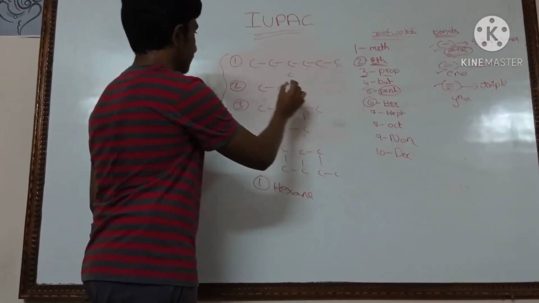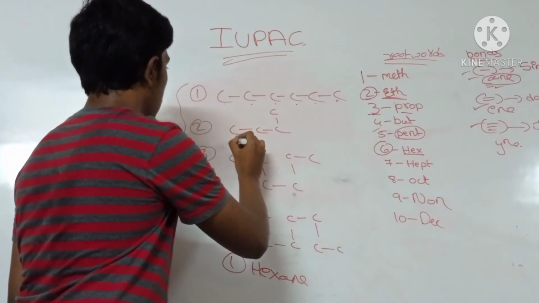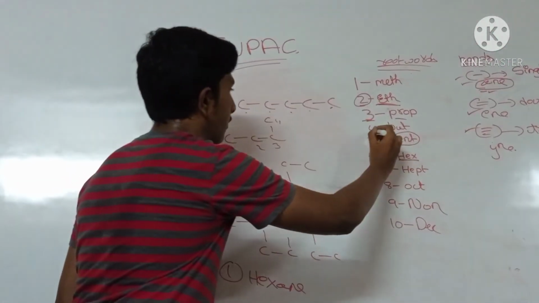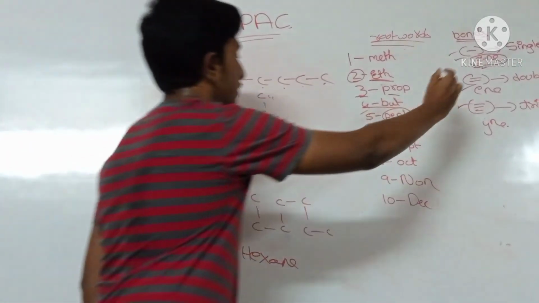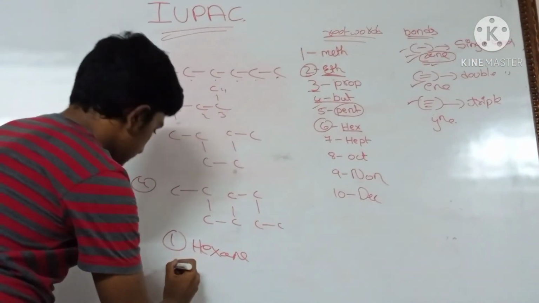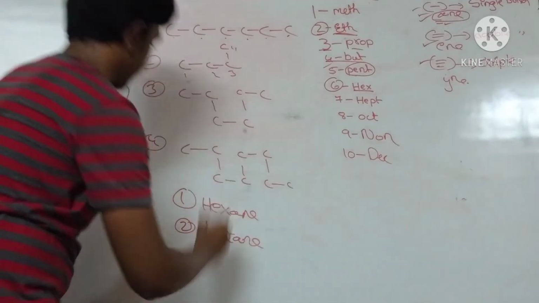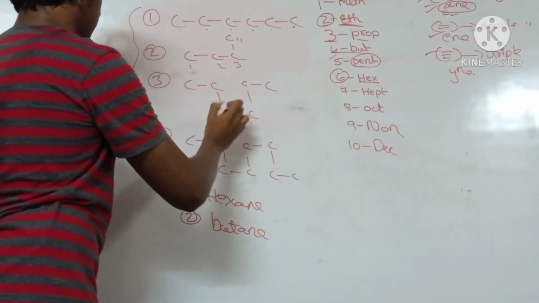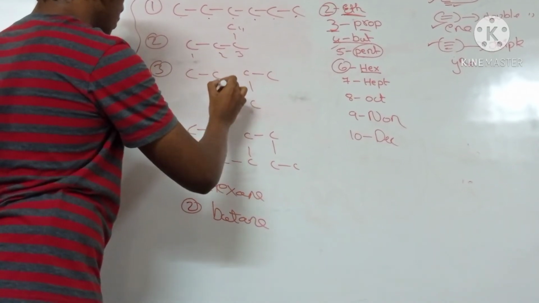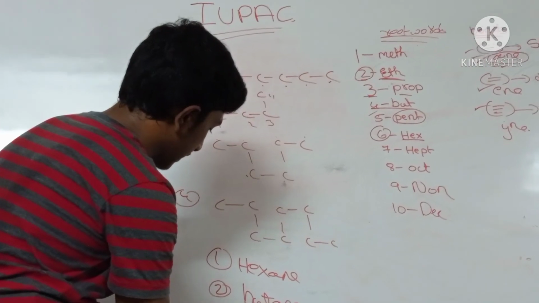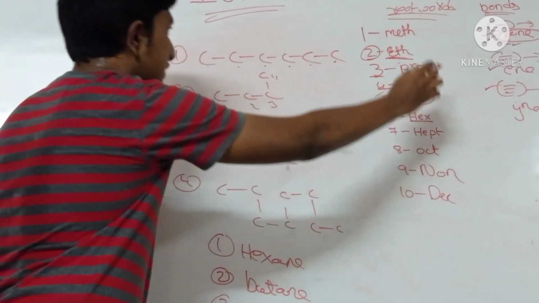Okay. Now the second one. Here we have 1, 2, 3, 4. We have 4 carbons, so we use the word but, and all are single bonds, so we use ane. The second answer is butane. Third one. 1, 2, 3, 4, 5, 6. Here also we get 6, so we use hex, and single bond means ane.